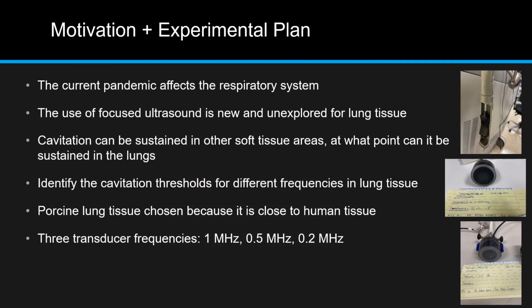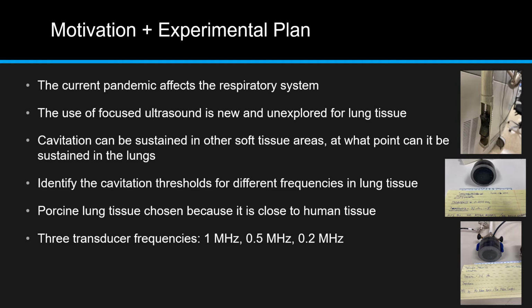The motivation and the experimental plan. This was motivated by the current COVID-19 pandemic, which affects the respiratory system. The use of focused ultrasound is new and relatively unexplored for lung tissue. And this made me wonder how we can use focused ultrasound to treat obstructions, tissue, clots, and other lung issues.